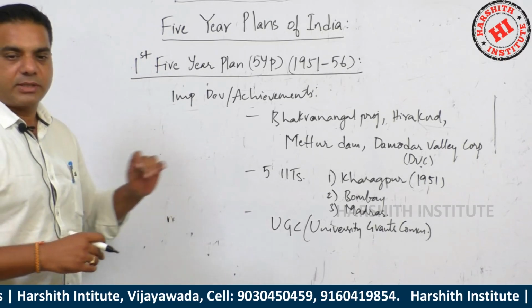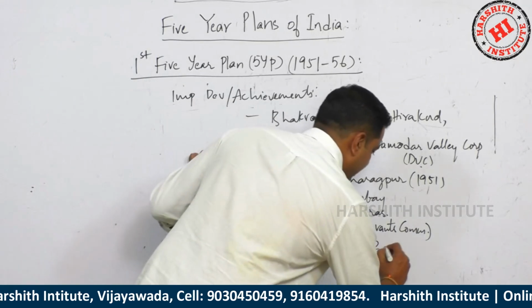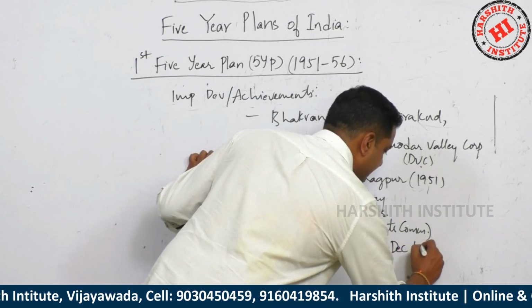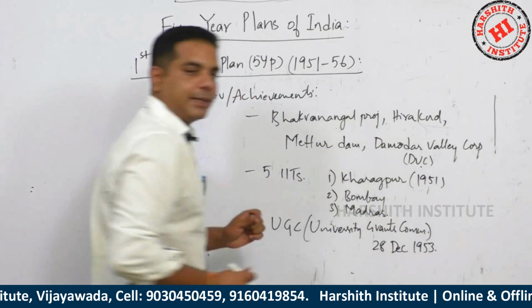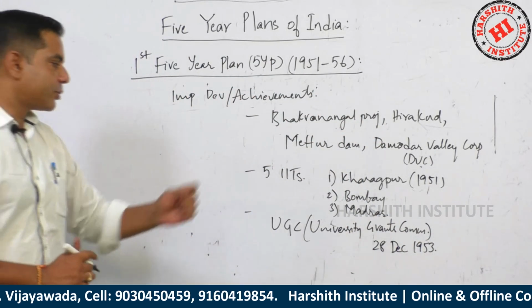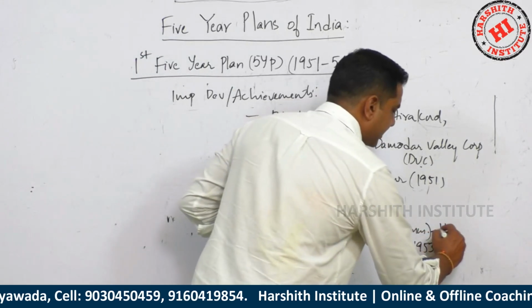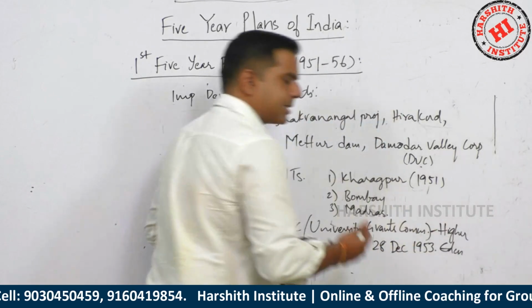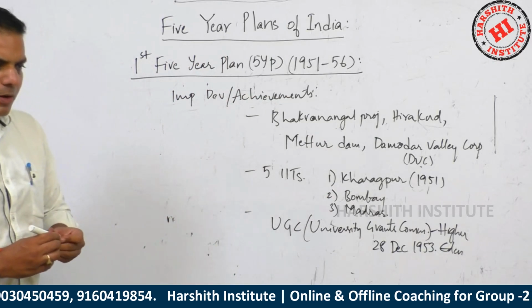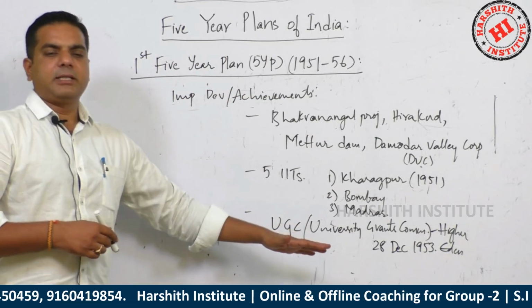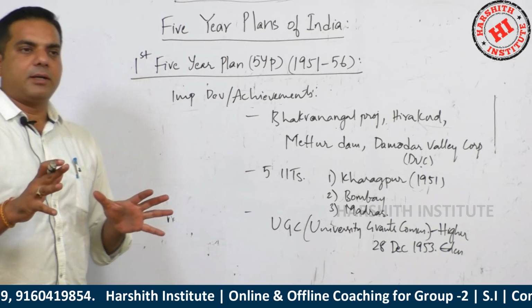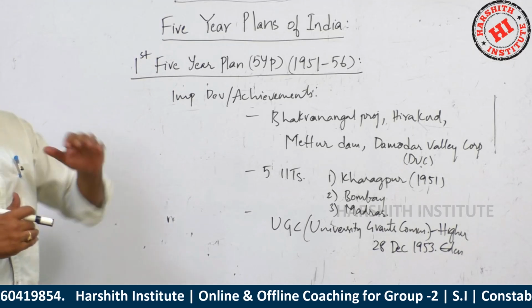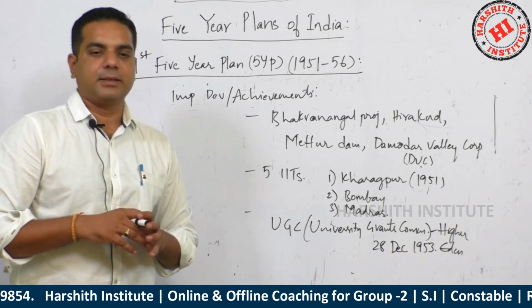So UGC was set up on 28th December 1953. Exclusively UGC deals with higher education. Just like our intermediate boards or SSC board, it is the entire regulator of all the higher education in the country.